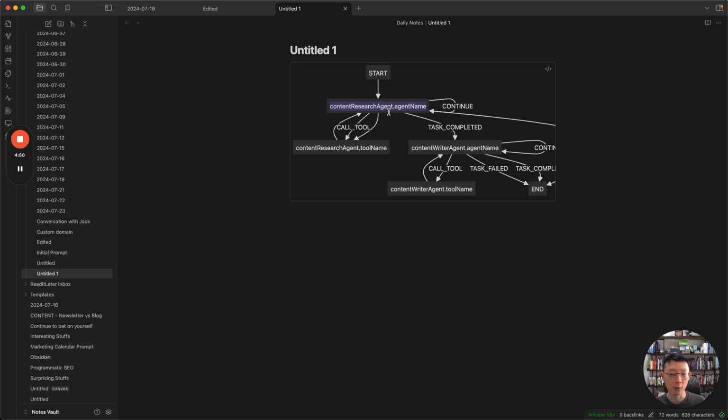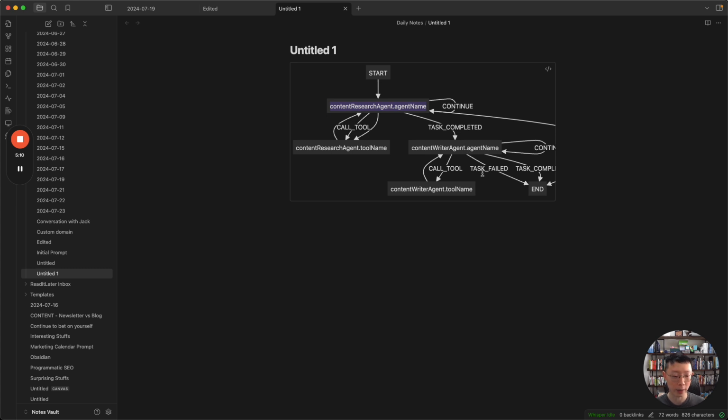right? And once that research task is completed, it will hand over control to the writer agent, which actually has only one role, which is to write the article, right? And how it does it is that it has access to a tool that outputs it to a file, right? And basically that's it.